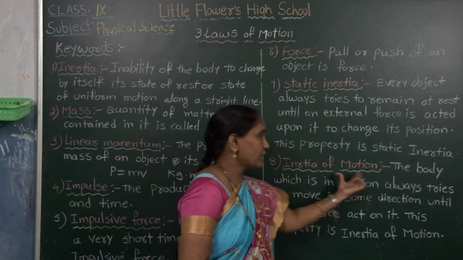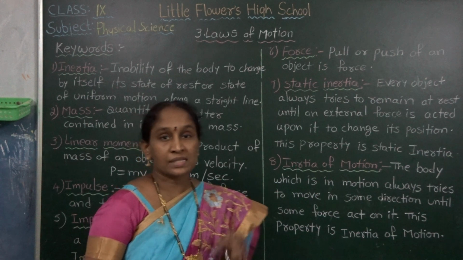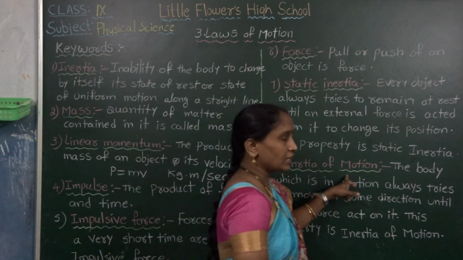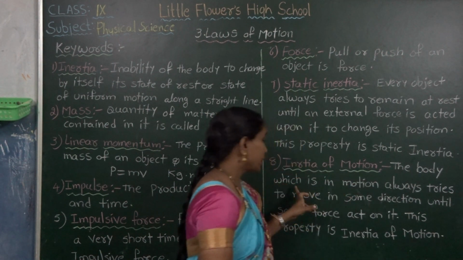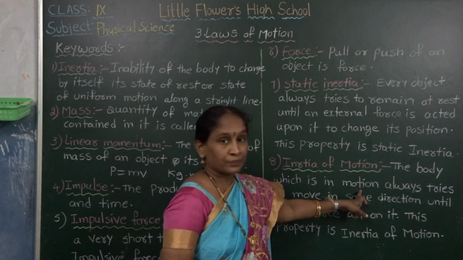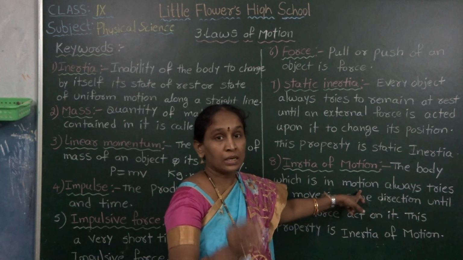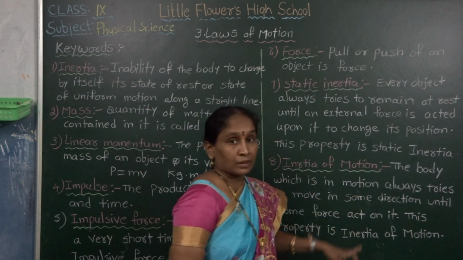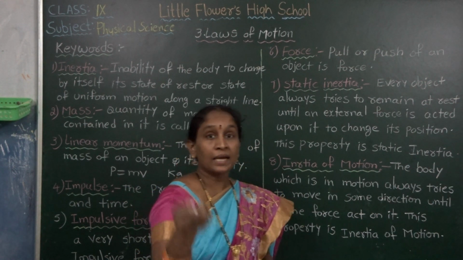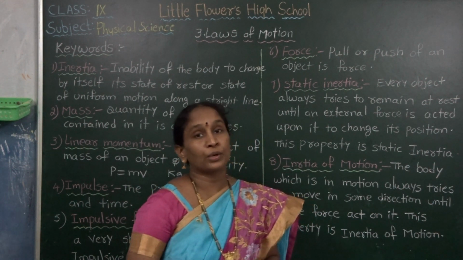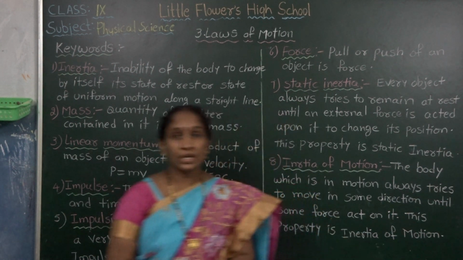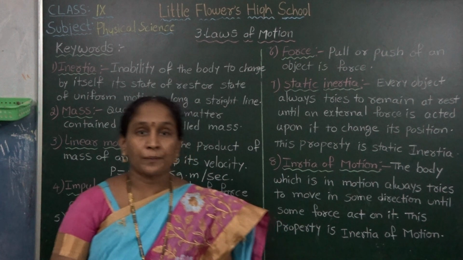Next one, inertia of motion. This is also known as dynamic inertia. A body which is in motion always tries to move in the same direction until an external force acts upon it. That property is known as inertia of motion, or dynamic inertia.